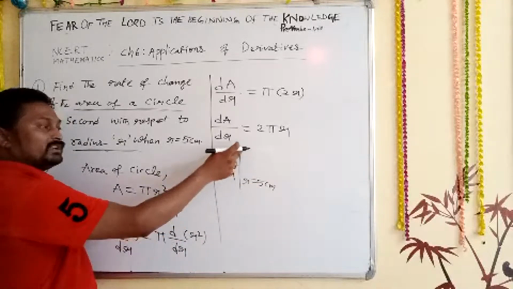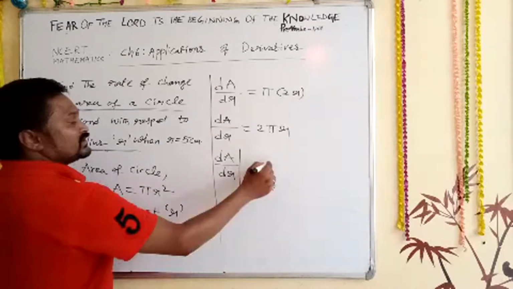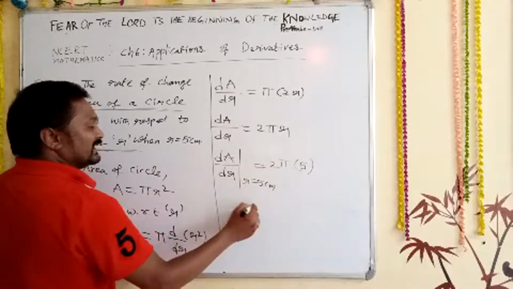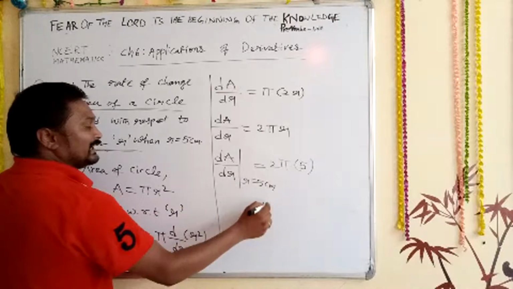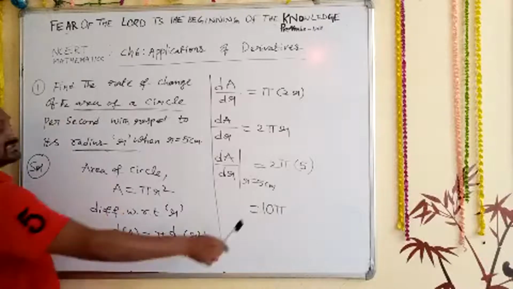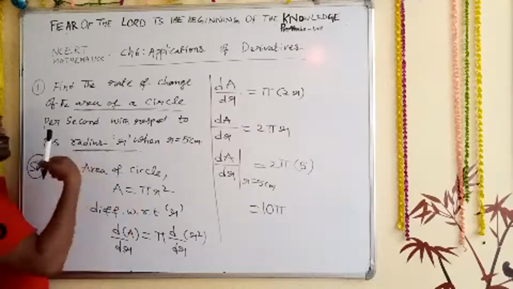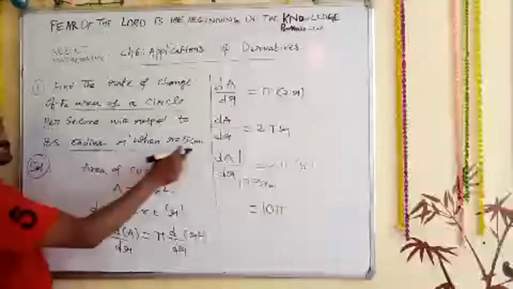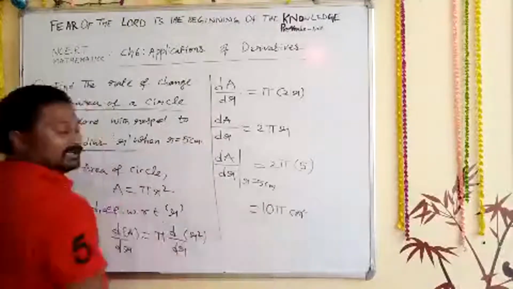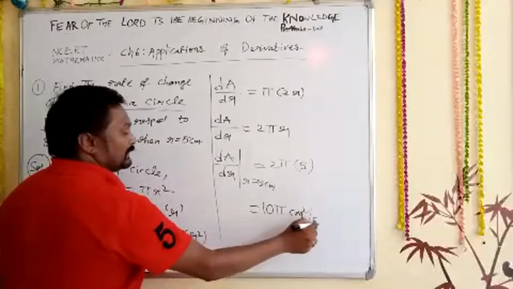That indicates the differentiation of area with respect to r at r equal to 5 centimeter. Like this, you have to draw the big line. When you are reading, you need to read this as 'at'. So that is equal to 2 pi, and wherever r is there substitute 5. At last we get the answer: 5 twos are 10, 10 pi. So 10 pi is what? Centimeter was mentioned, right? So area means centimeter square, and it is per second, so centimeter square per second.